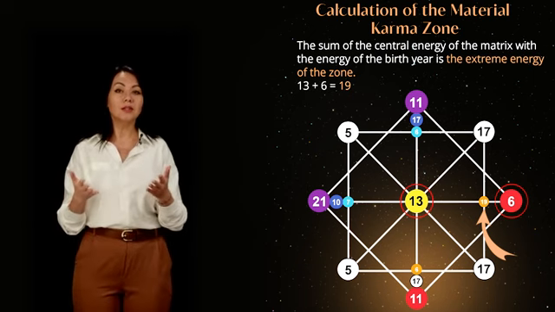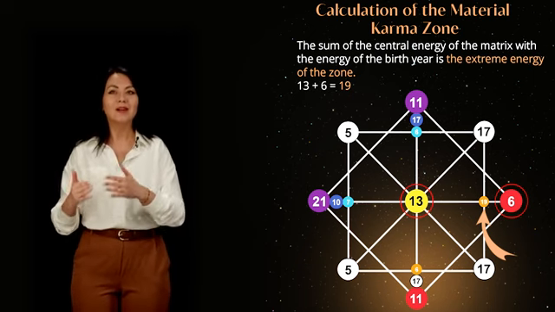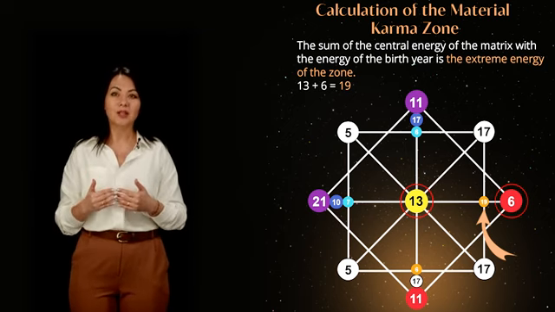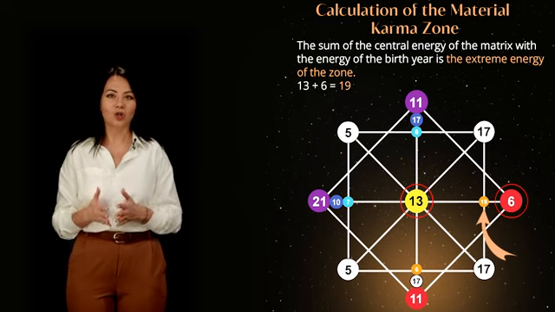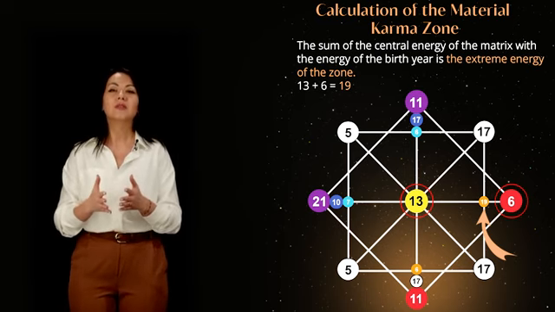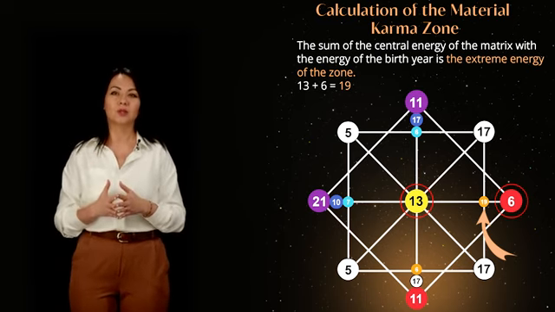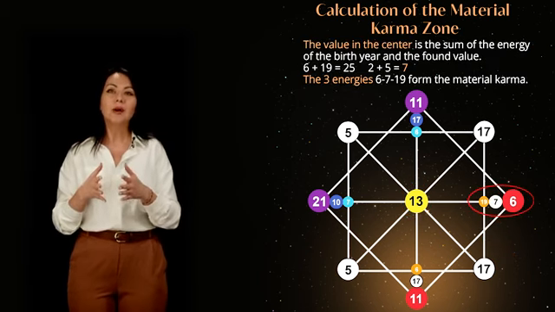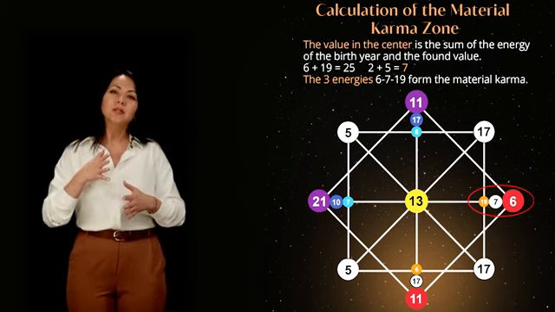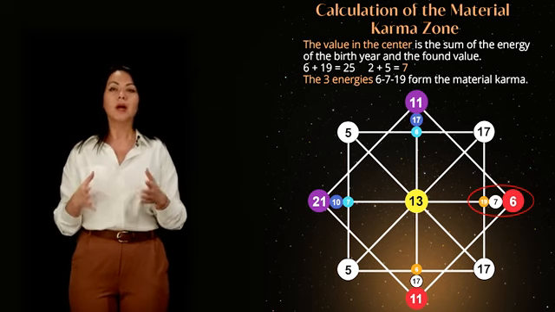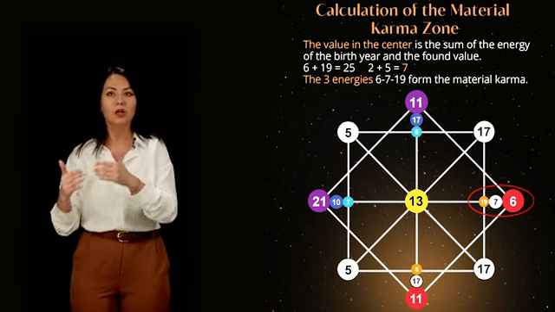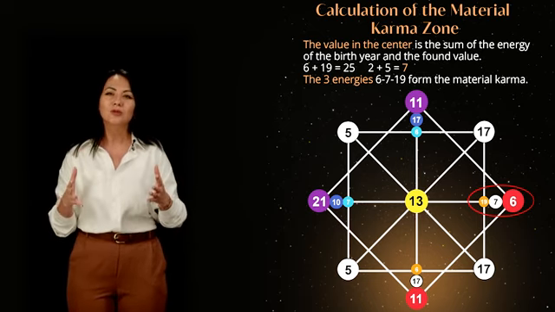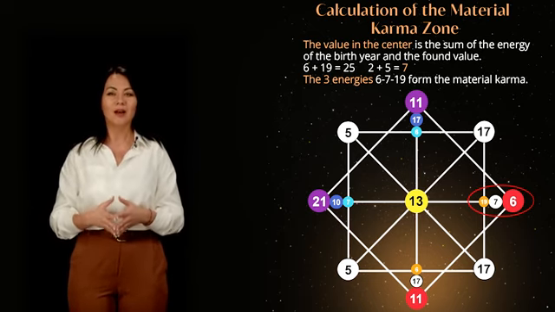Let's fill in the right side of the matrix. To calculate the material karma, we add the central energy of the matrix to the energy of the year of birth, 13 and 6, resulting in 19. We record this obtained 19 energy at the intersection of the two lines on the right side of the matrix. To complete the calculation of the material karma, we add the energies 19 and 6, resulting in 7. We record the 7th energy between them. Three energies on the right side of the matrix form the material karma.